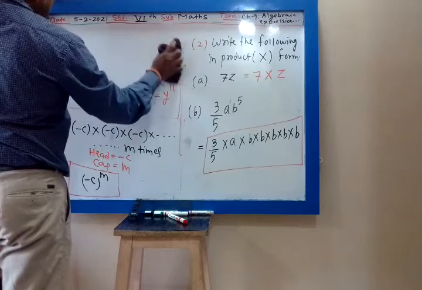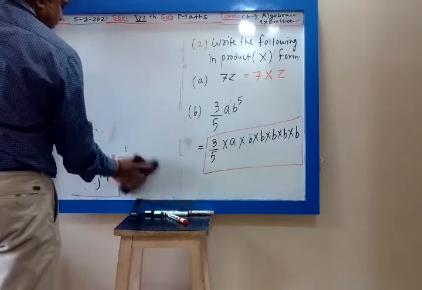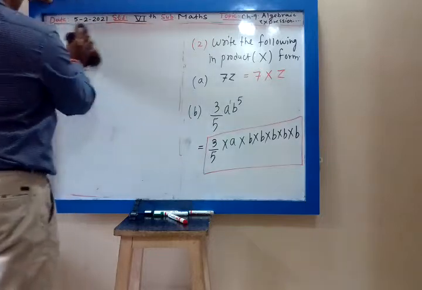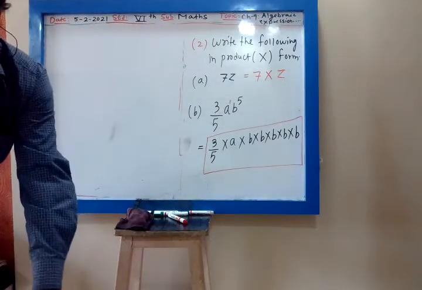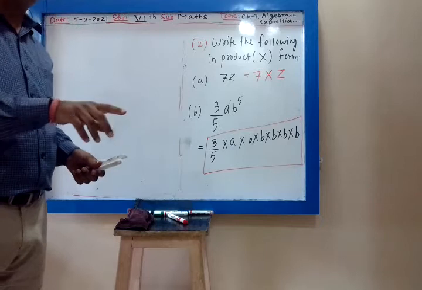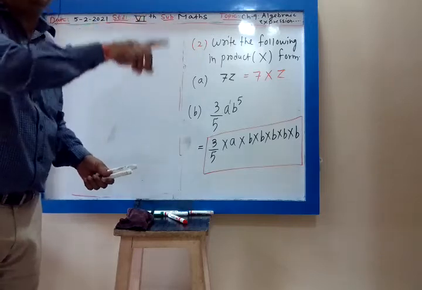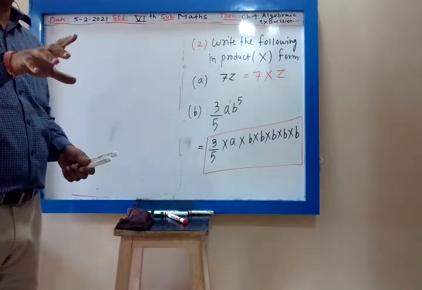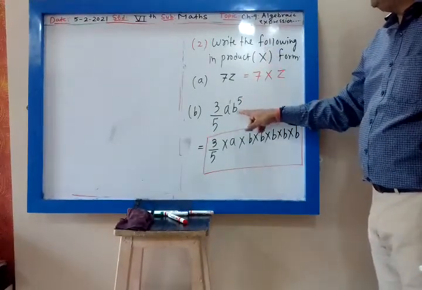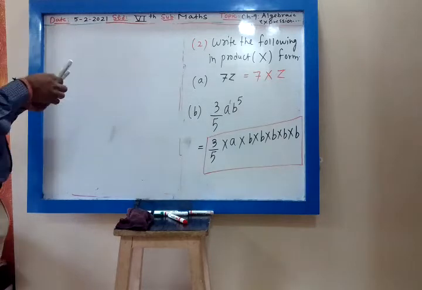Whatever is the cap, that number of times I have to multiply the head in the product form. So what was question number 1? It was placing a cap over the head. Now question number 2 is removing the cap from the head. So my cap is 5. That cap I have removed by multiplying b 5 times. Is it clear? Question number 2 is removing the cap from the head.